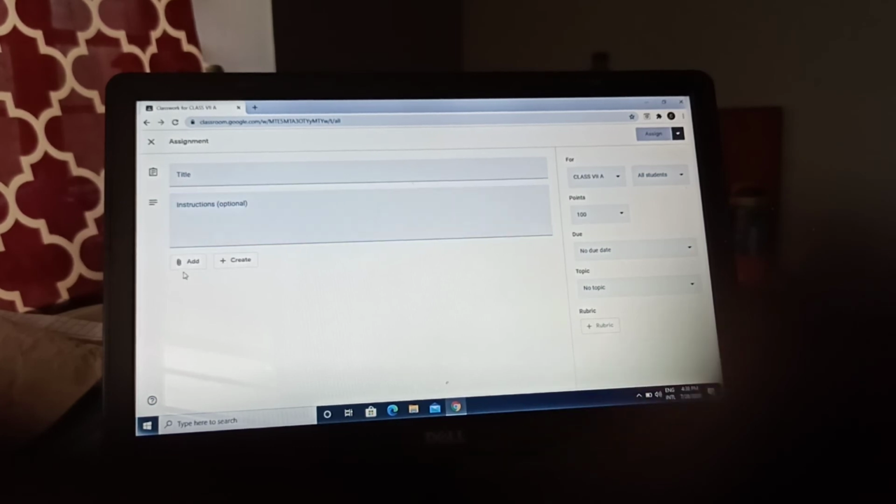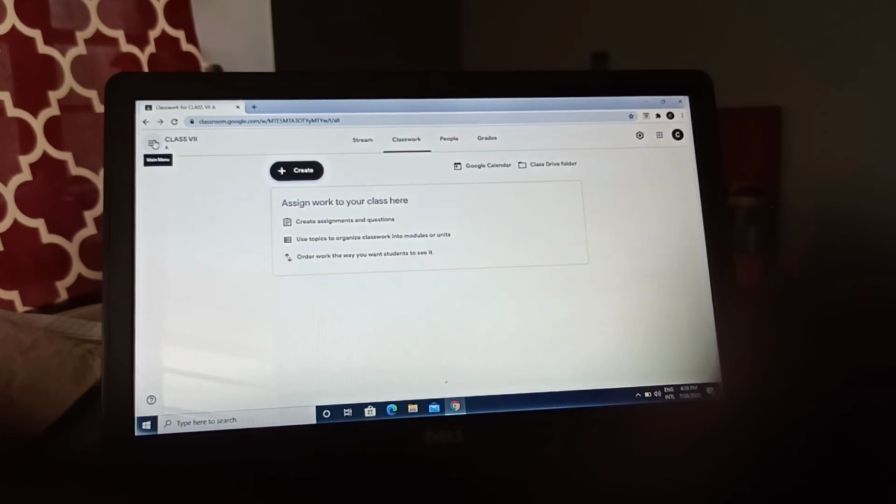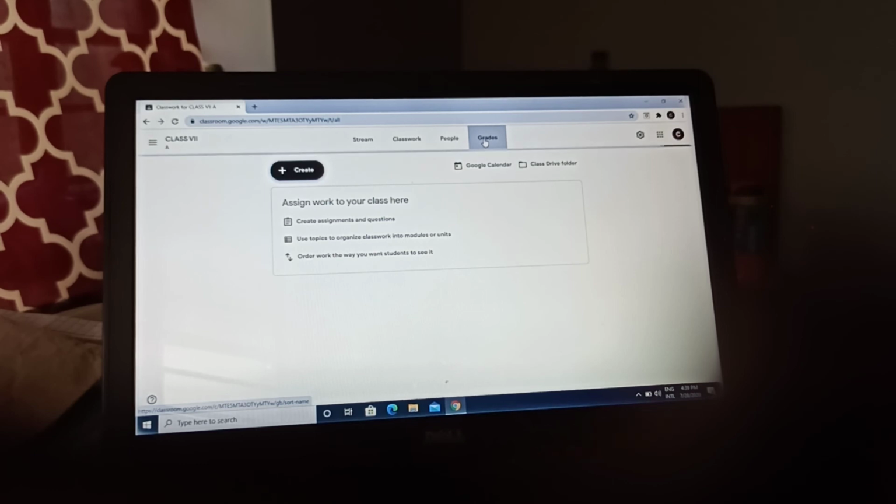If you want to add, you can write, otherwise no problem. You can add an attachment from here. Okay, here the class is written, and you can choose whom you want to invite, all the students, or you can select some. You can give points, you can give a due date for when you want this work to be done, and a topic. So many things are there, and these are very useful. Again similarly, you can grade them after they submit. Because here no questions are given, after students submit assignments, we will do this section.